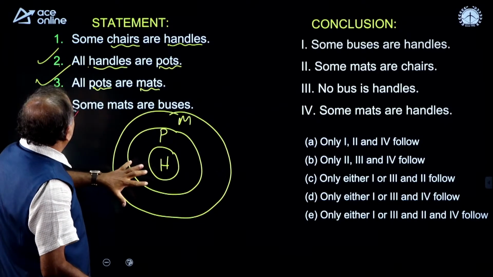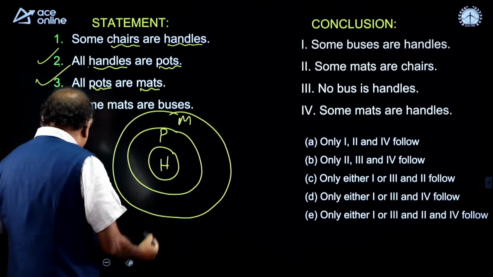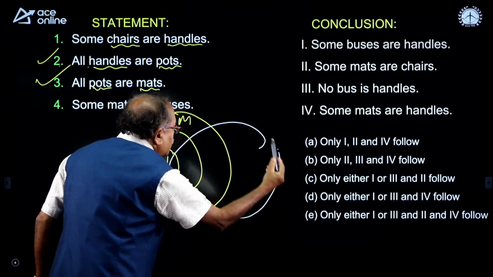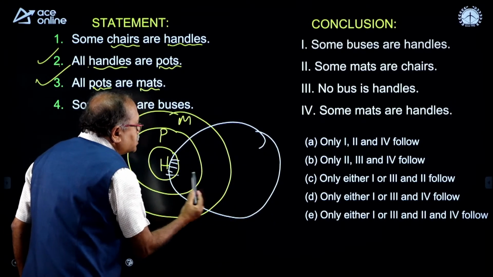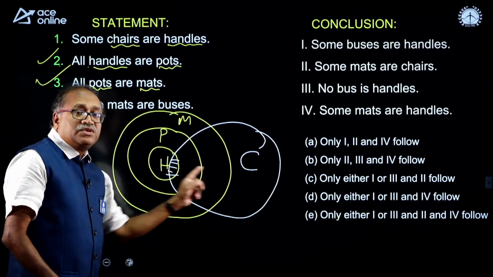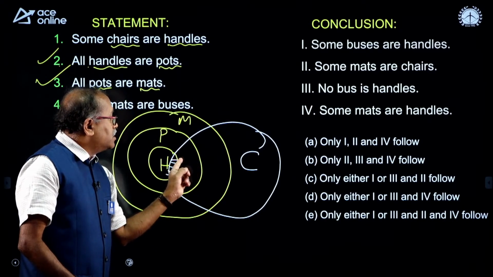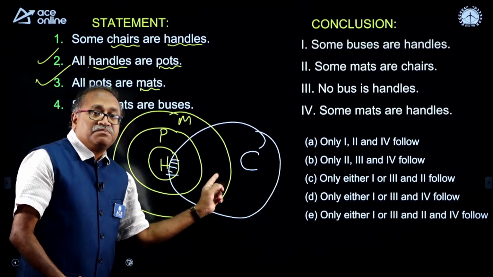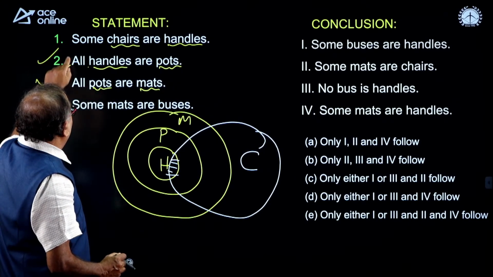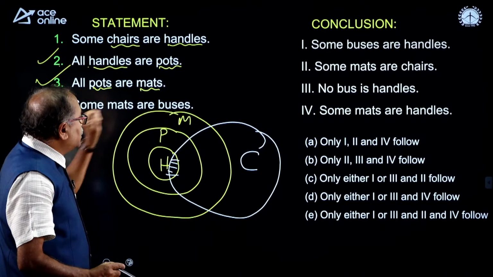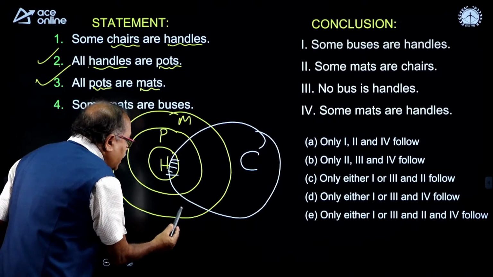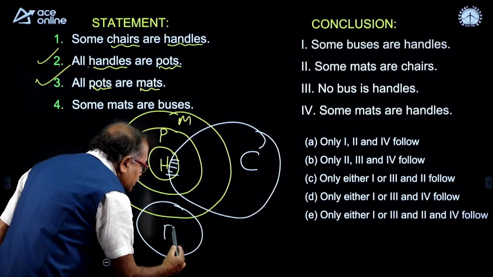Now, this is done, the second one and the third one. The next one, some chairs are handles. So, I do not find a handle. So, this was the handle. So, some chairs are handles, and you have to draw the diagram in this way. Okay. So, if some chairs are handles, some chairs are P, and some chairs are M also. And moving on to the last one, some mats are buses. So, this is mat. So, here some mats are buses.